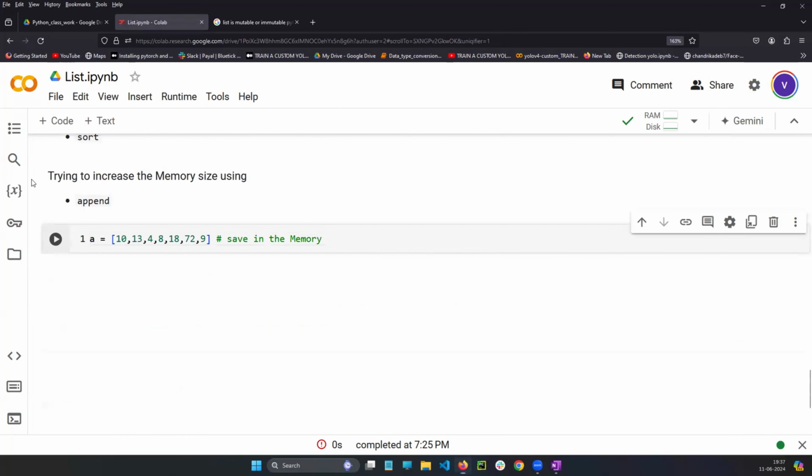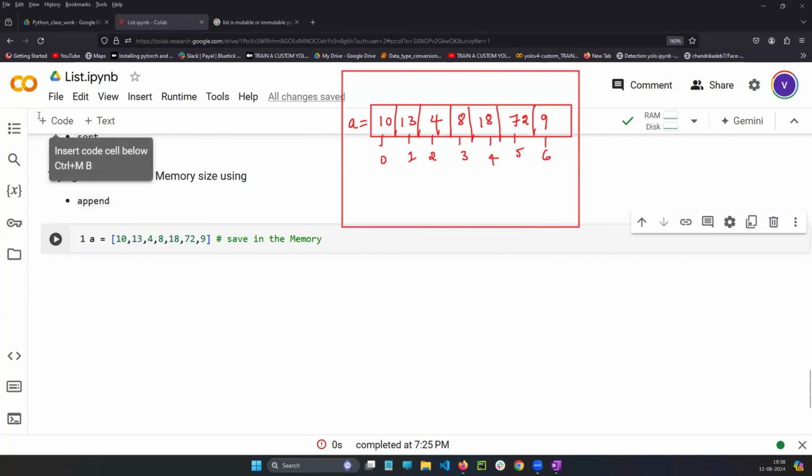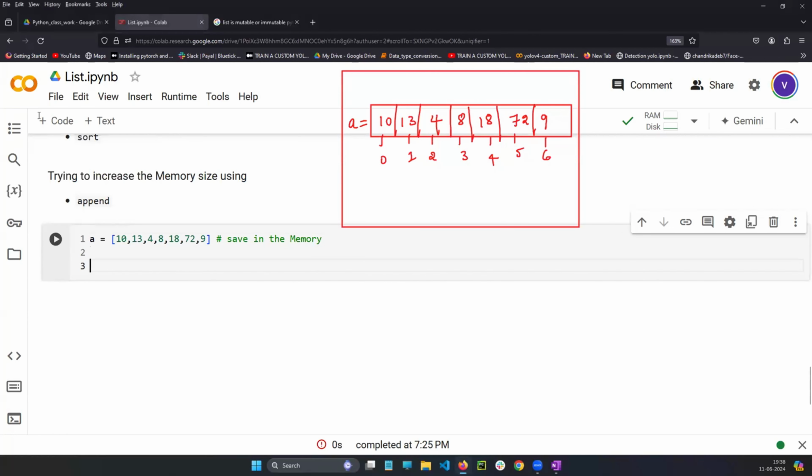So first line, how will it be saved in the memory? Let's say A is equal to, write clearly all the values: 10, 13, 4, 8, 18, 72, 9. 0th index, first index, second index, third index, fourth index, fifth index, and sixth index. Okay, fine. The first line is saved in the memory.